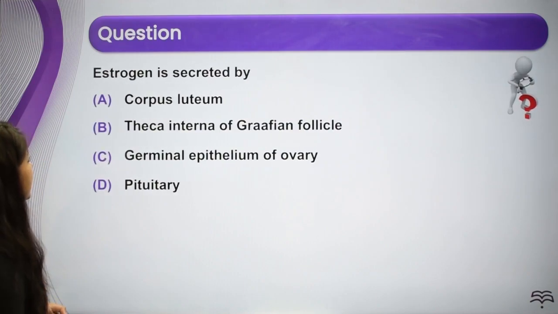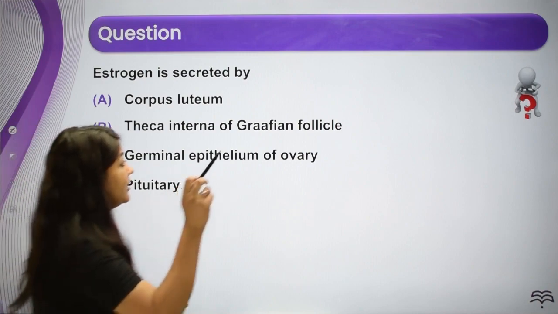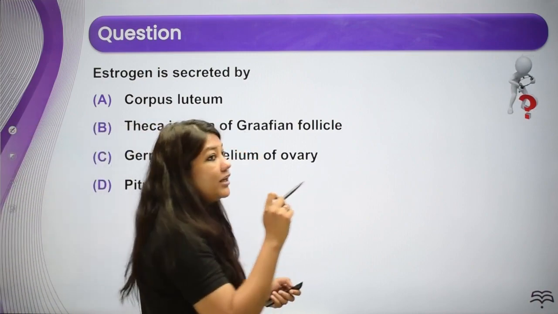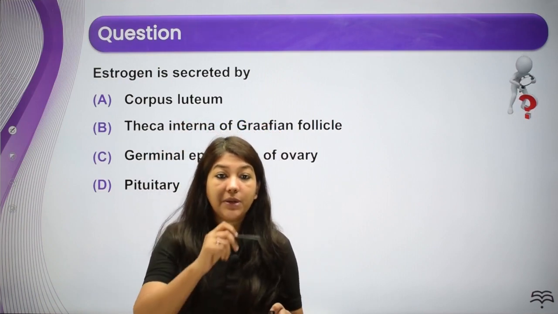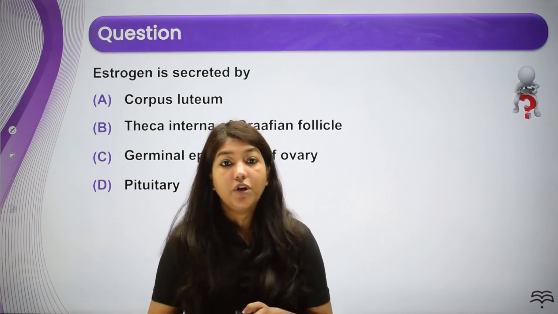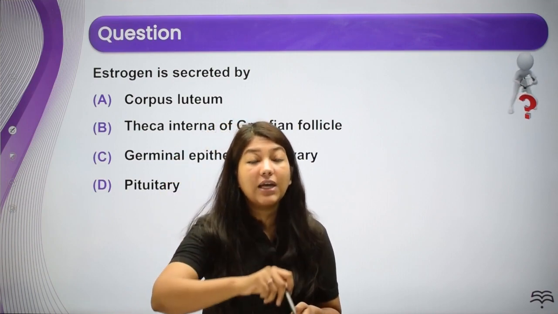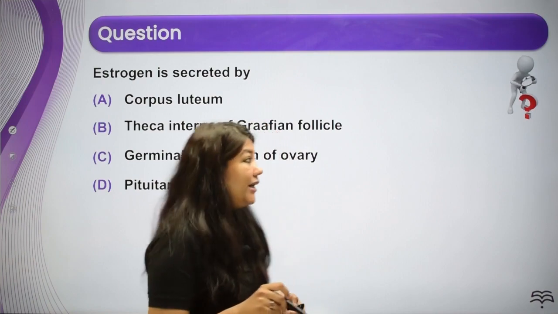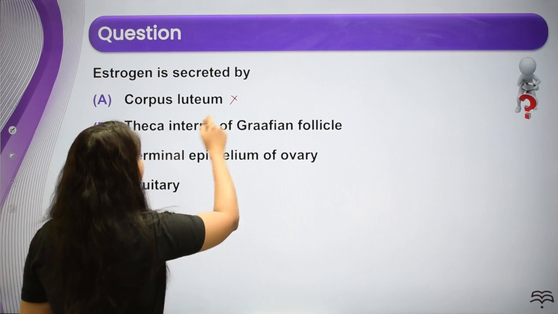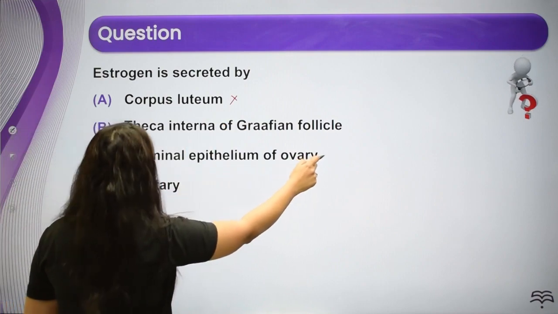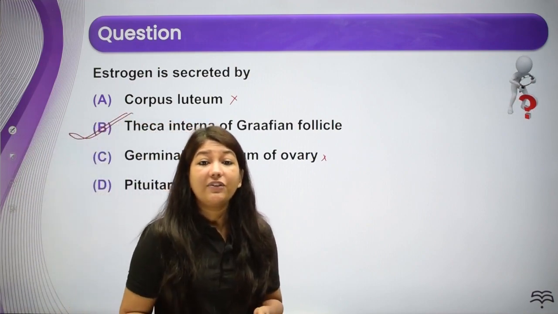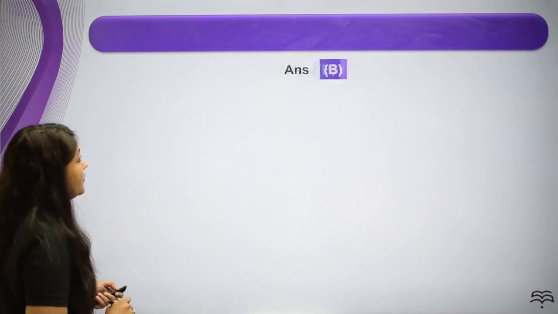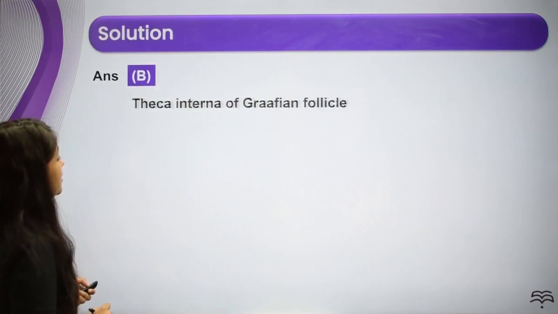Chalo. Next question. Estrogen is secreted by the theca cells of the Graafian follicle, right? हम लोगों ने जब follicular phase देखा था, at that time what was happening? The levels of the estrogen were also going up. So that estrogen was coming from where? It was coming from the cells of the follicle only. All right. So see, corpus luteum, no. Corpus luteum is progesterone. Germinal epithelium of the ovary, no. Pituitary gland, no. Answer is going to be theca interna of the Graafian follicle. Next question.